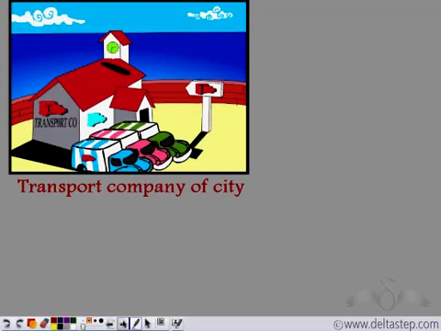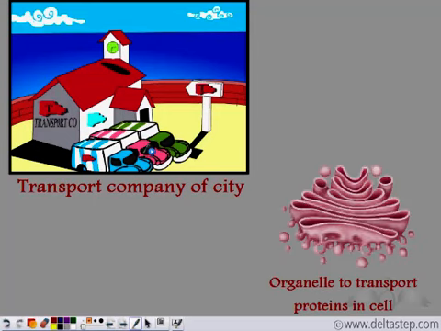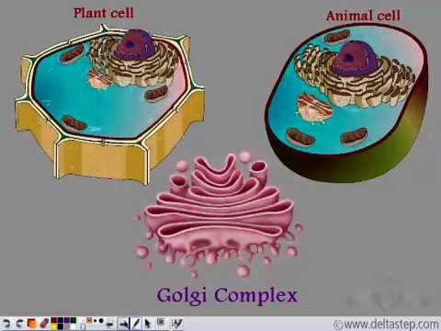Similarly, all cells have an organelle that helps in the transport of the manufactured proteins within the cell and also outside the cell. So this organelle is known as the Golgi complex, and it is present in both plant and animal cells. Now, why this uncommon name?